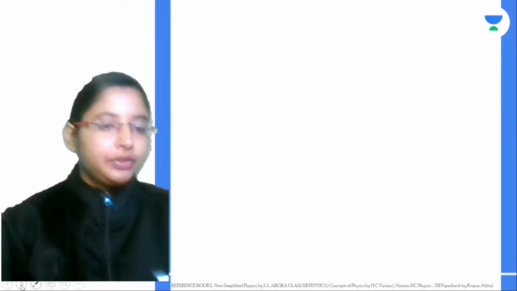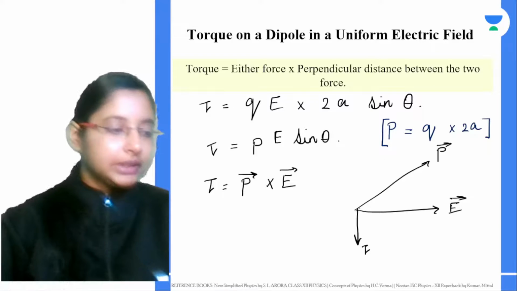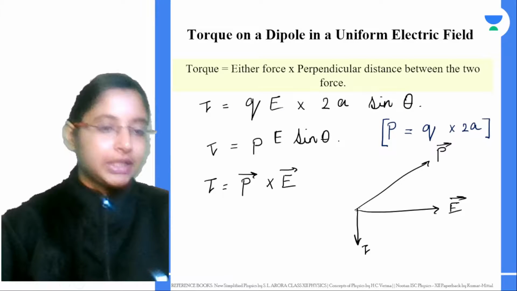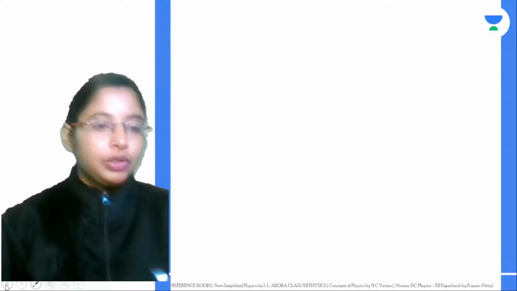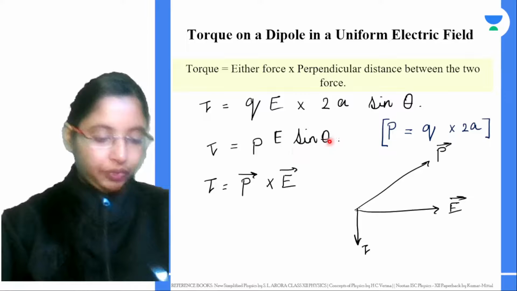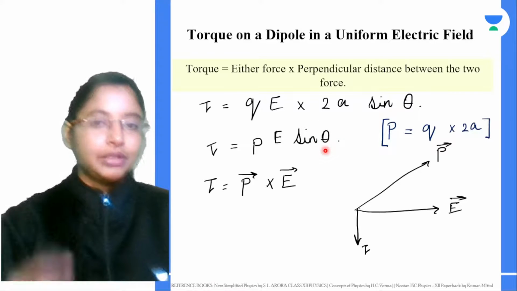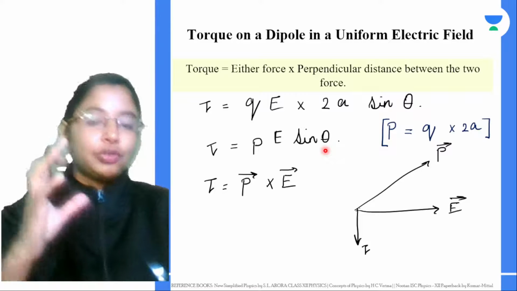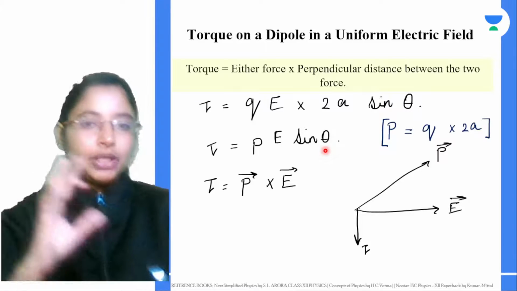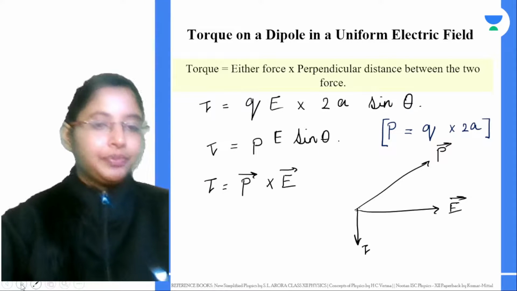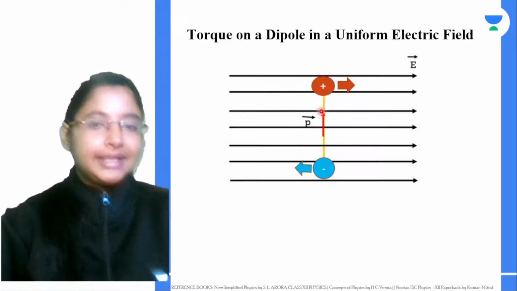Okay, now there are three special cases for this. The first special case is when do you get maximum torque? Theta is the deciding factor here. Sine 90 is 1, which means you'll get maximum torque. So the first case is when the dipole is kept perpendicular to the field.